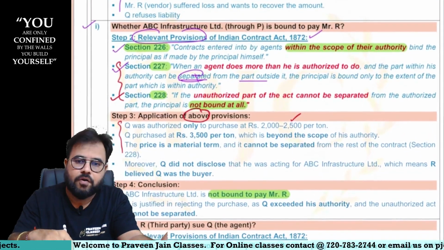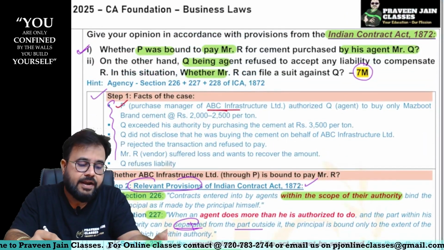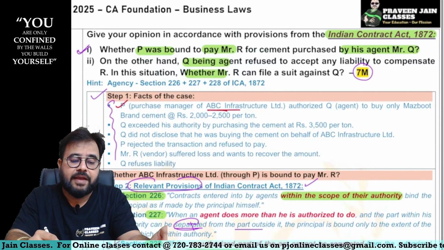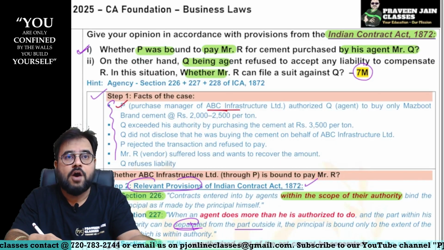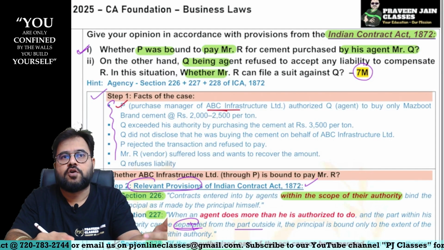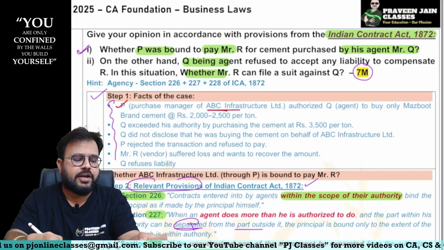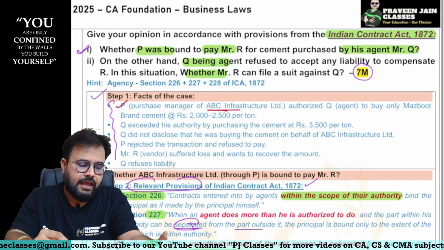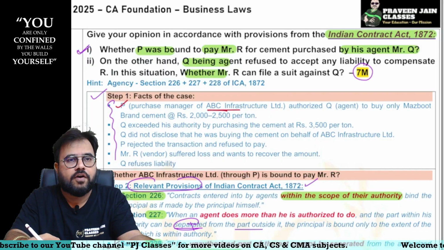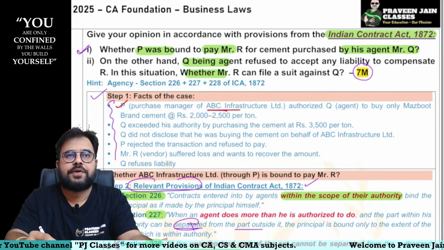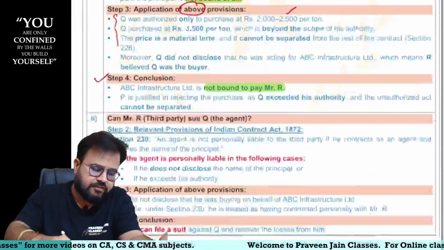So this was point number 1, sir. Now let us see the second question. What was the second question? On the other hand, Q being the agent refused to accept any liability to compensate R. Now can I say this is not allowed? Mr. Q, you are entering into a contract in your own name. You did not disclose the name of the principal. So in such a situation, what we will believe is you are entering into a contract with Mr. R. So in this case, obviously Q has to honor this contract, and if he does not honor this contract, whatever damages Mr. R is going to face, he can recover from whom, sir? Mr. Q, sir.